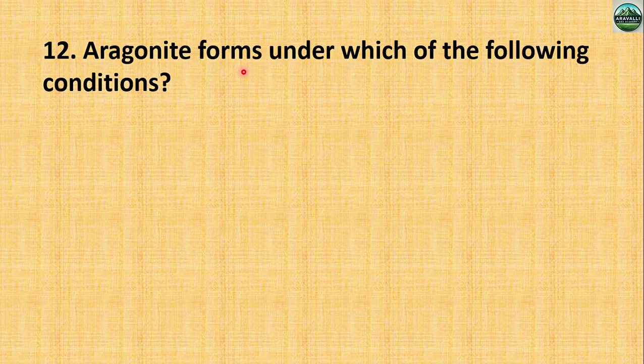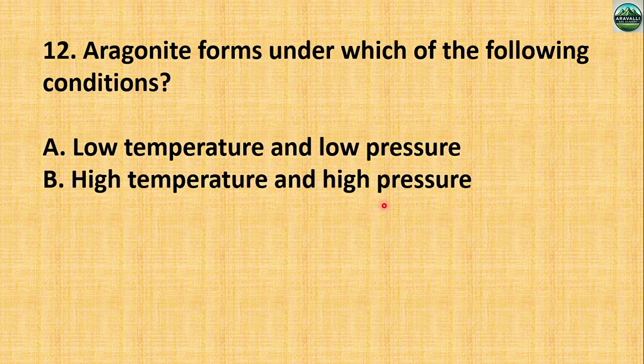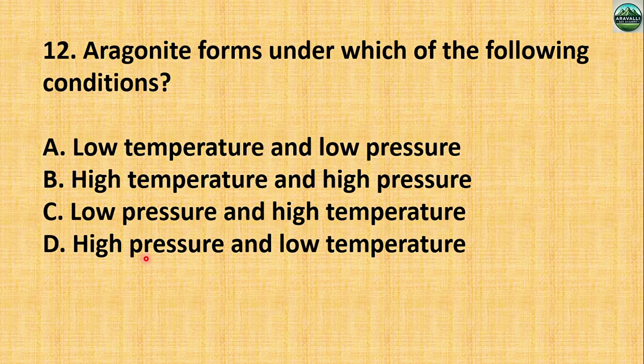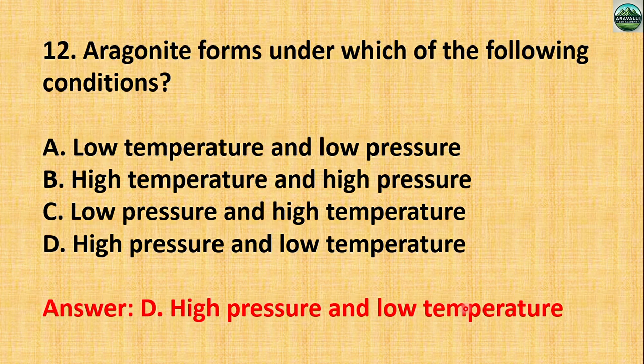Next, aragonite forms under which of the following conditions? Low temperature and low pressure, high temperature and high pressure, low pressure and high temperature, high pressure and low temperature. So we already know aragonite forms in the subduction zone, where the condition is high pressure and low temperature.